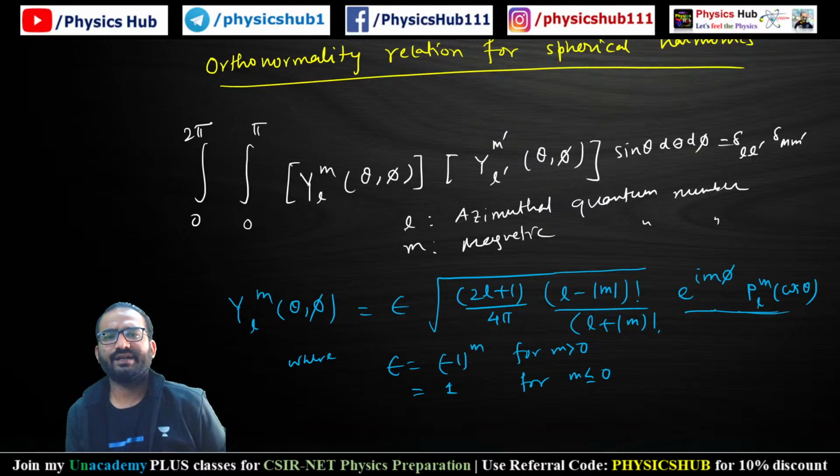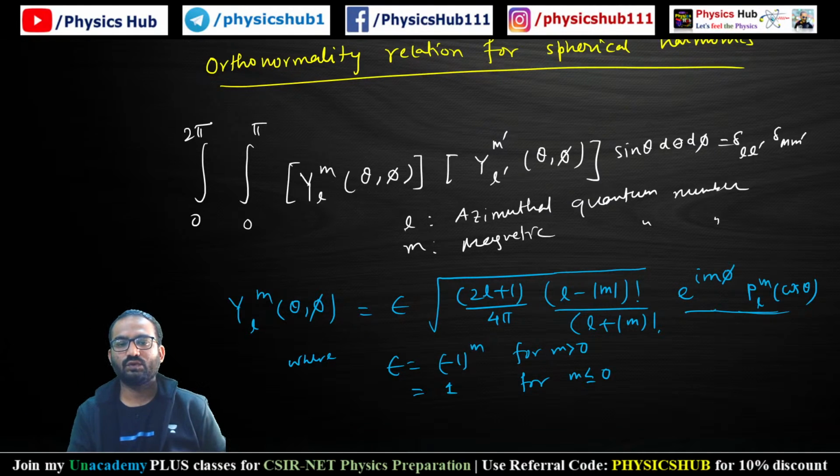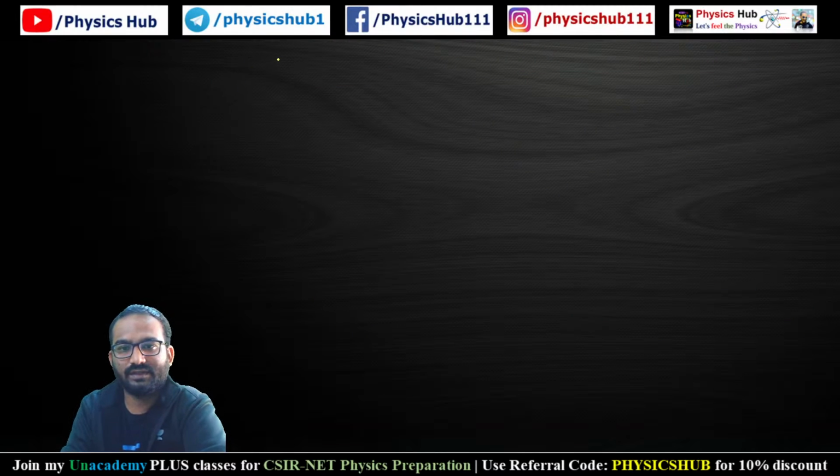So we have taken care of the theta part and phi part. Now it is time to go for the radial part. Okay, so the next thing which we are going to discuss is the radial part, the radial equation.